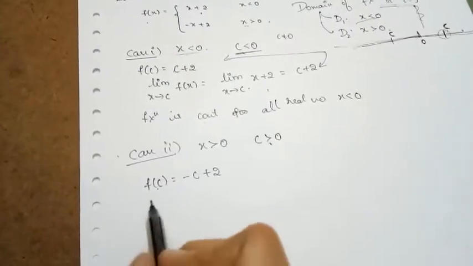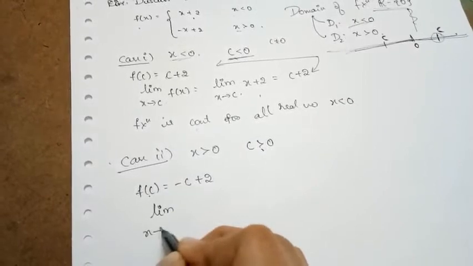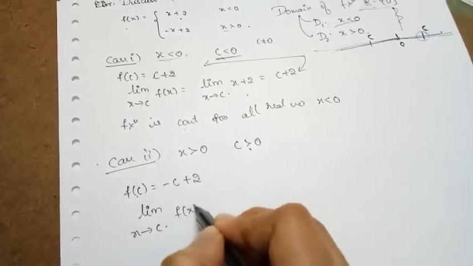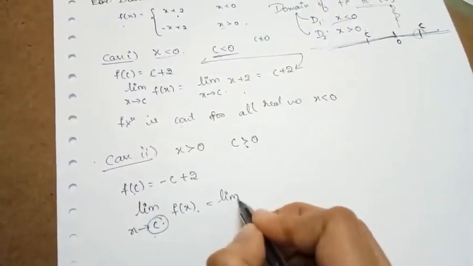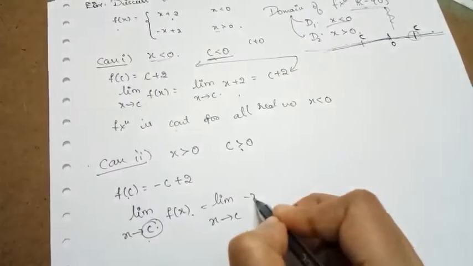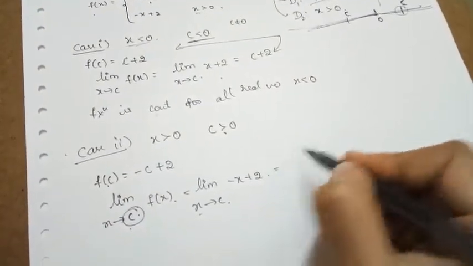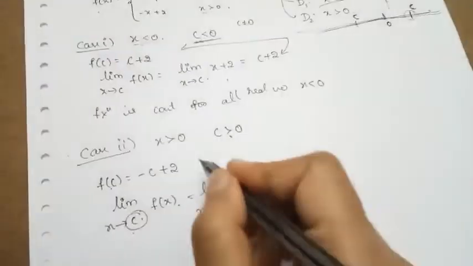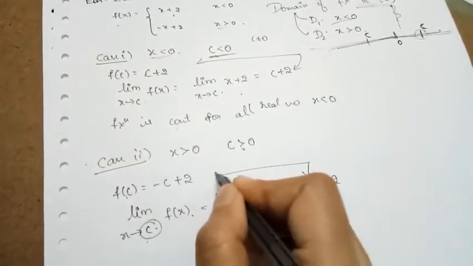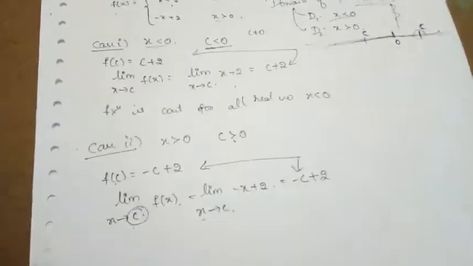Now what is the limit of this function as x approaches c? Since c is greater than 0, the function is minus x plus 2. By applying the limit, it becomes minus c plus 2. So clearly the limit of the function and the value of the function coincide here.